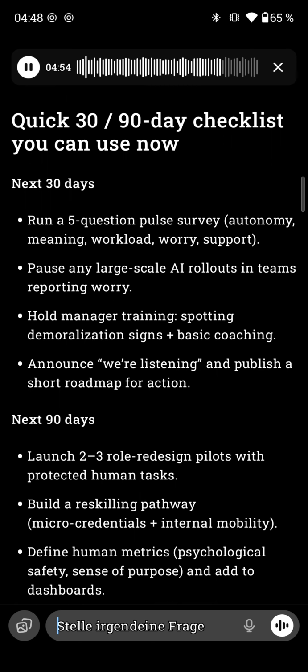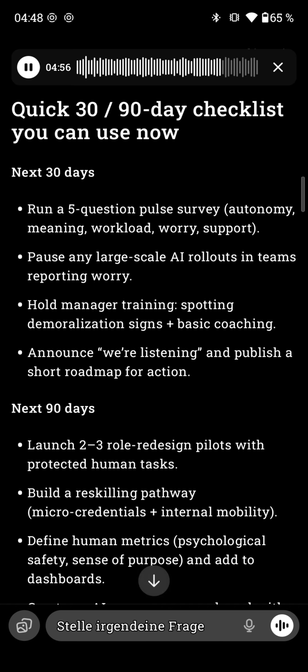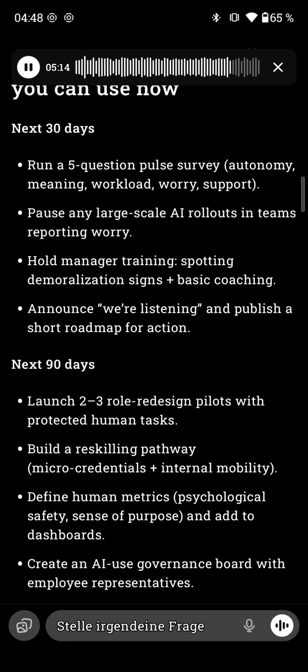Quick 30, 90-day checklist you can use now. Next 30 days: run a 5-question pulse survey on autonomy, meaning, workload, worry, support. Pause any large-scale AI rollouts in teams reporting worry. Hold manager training on spotting demoralization signs, plus basic coaching. Announce "We're listening" and publish a short roadmap for action.